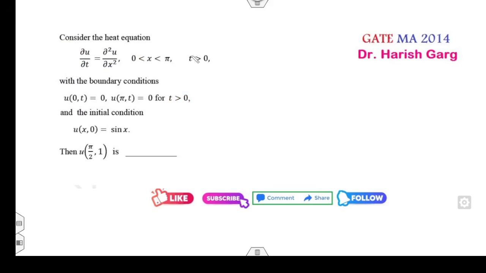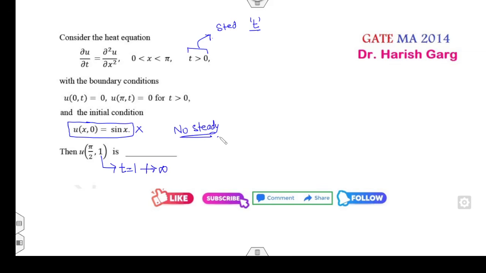Look at that. Again, t approaches infinity. So can you apply the steady state? If you want to apply the steady state, yes, you can apply it on the t, but you can see u of x comma 0 is not 0. Moreover, t is equal to 1, which does not go to infinity. So no steady state solution will be applicable.